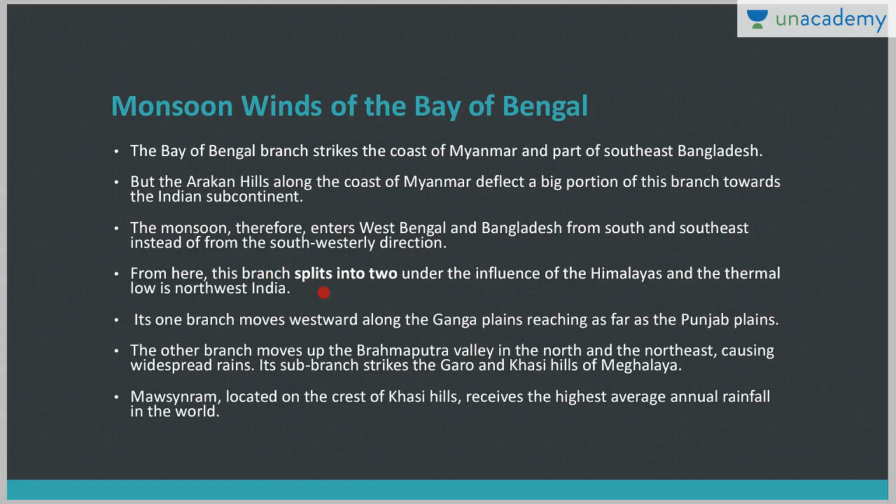So from here again, this branch splits into two, under the influence of the Himalaya and the thermal low in northwest India, right? One branch moves along the Ganga plains and reaches till Punjab, and the other branch moves up the Brahmaputra valley and causes rainfall in northeast India, right? It's this second branch that causes rainfall in the Meghalaya region, where we have the Khasi Hills, and in the Khasi Hills we have Mawsynram and Cherrapunji.